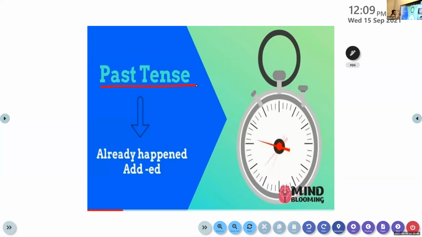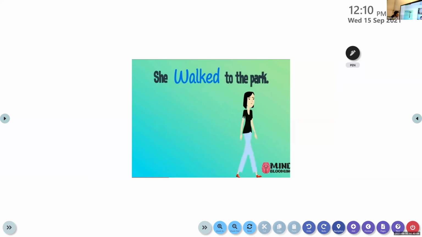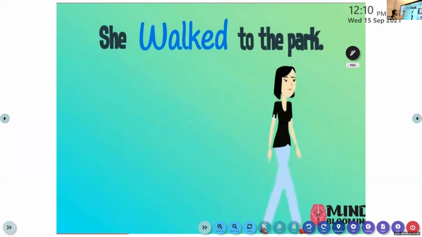Yes. Now, past tense. So to indicate that the verb is in the past tense, we add D or ED to the verb. I told you that not all the words follow the same rule. Here it is walk. The past tense of walk is walked. Only look at the words, don't look at the sentence. Sentences we will learn later. She walked to the park. So walked is the past tense. The past tense form is that we add ED to the verb. This is how we identify that the verb is in the past tense. Walked is in the past tense.